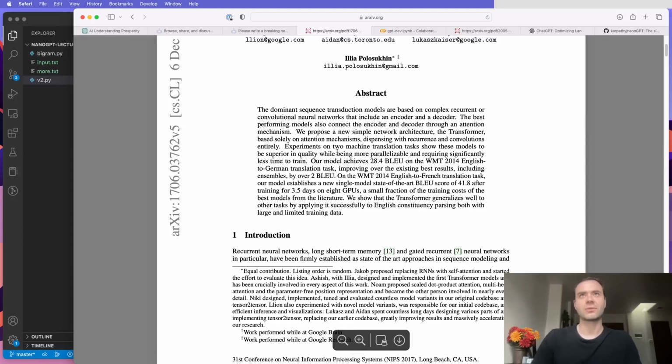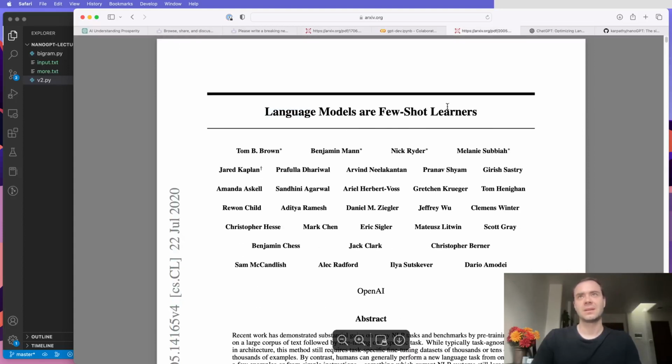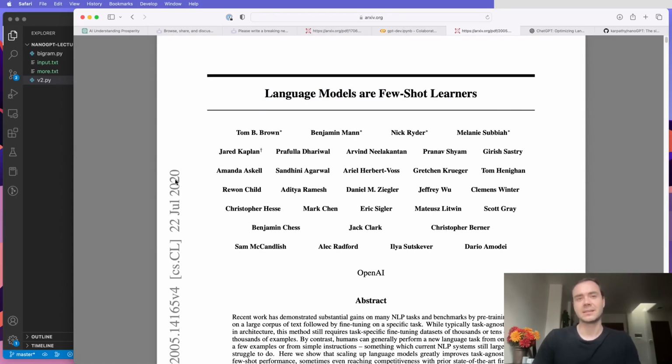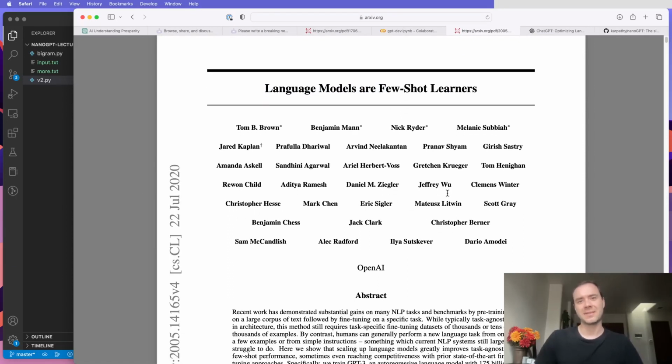I hope that gave you a sense for how you can train these models like, say, GPT-3, which will be architecturally basically identical to what we have, but they are somewhere between 10,000 and 1 million times bigger, depending on how you count. And that's all I have for now. We did not talk about any of the fine-tuning stages that would typically go on top of this. So if you're interested in something that's not just language modeling, but you actually want to perform tasks, or you want them to be aligned in a specific way, or you want to detect sentiment or anything like that.